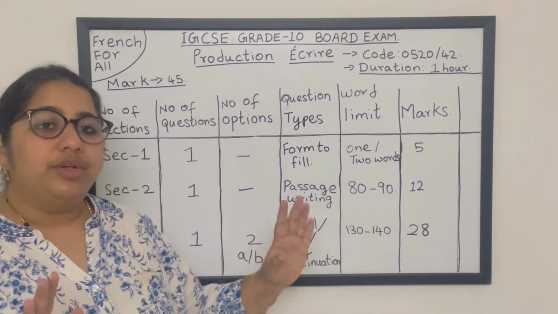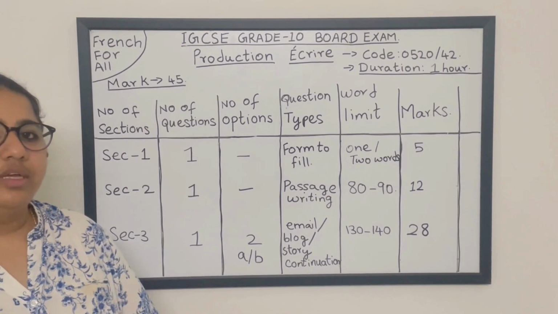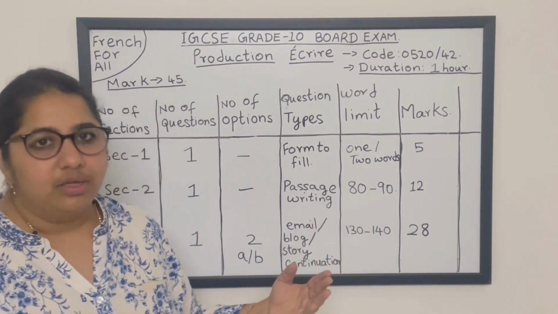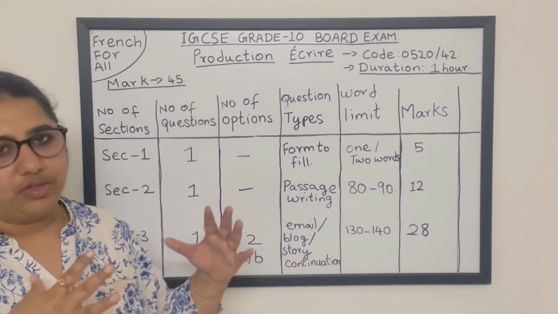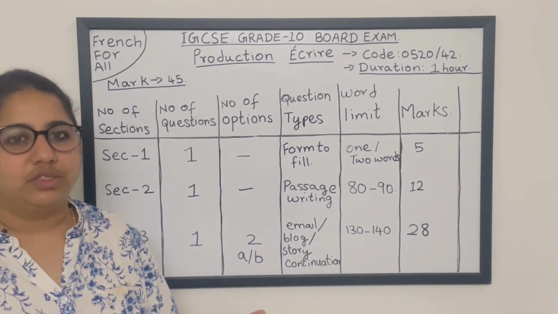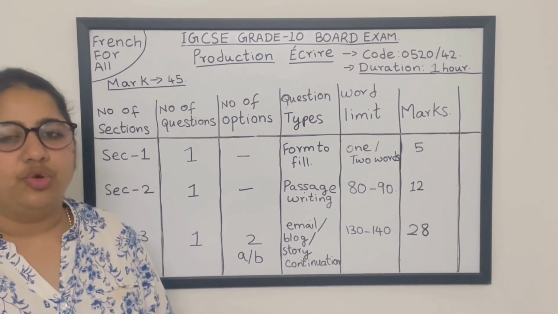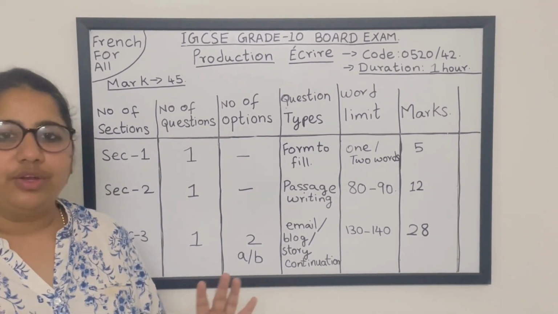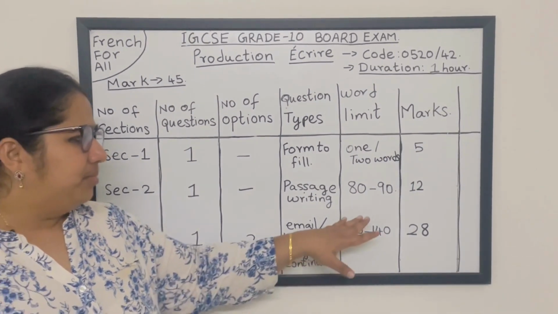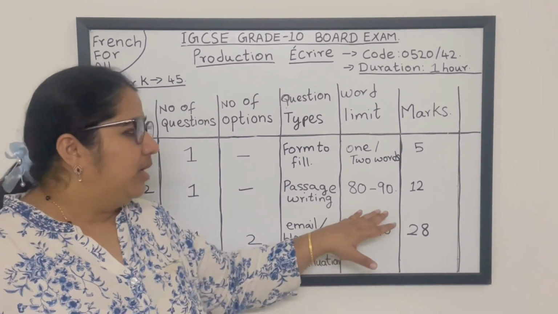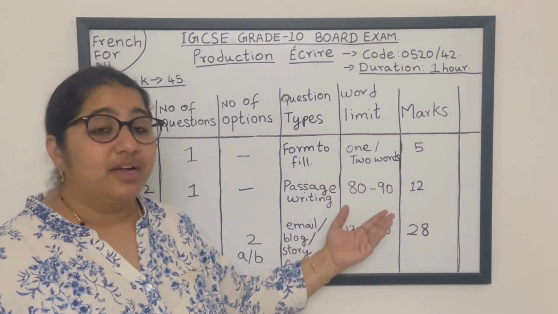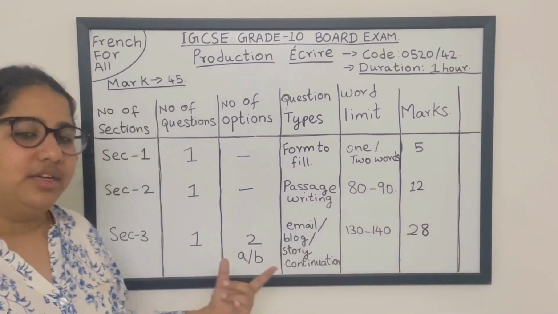Is it clear? Now when you write, sometimes you may not get 90 and you may write 80 words, it will work. If you write 100 words, that also will work. But if you keep writing more words, like instead of 100 if you write 120 or 150, it's not going to carry extra marks. So make sure to stick to this limit only. And the marks it carries is 12. Is it clear till now?